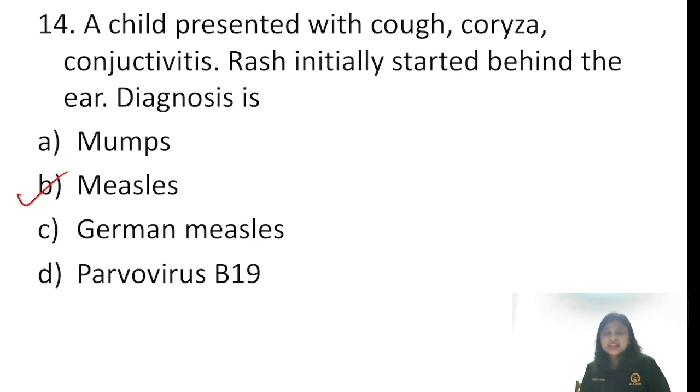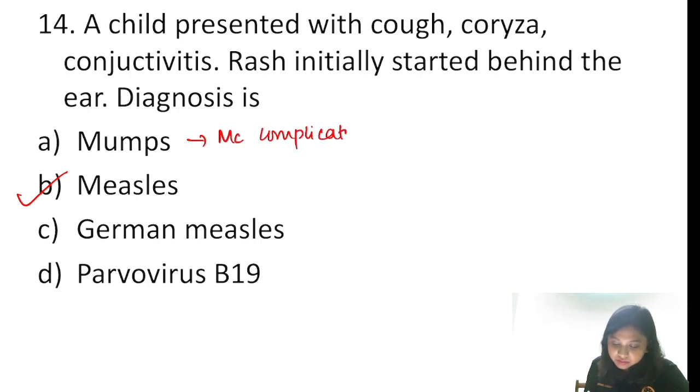Yes, in mumps we get aseptic meningitis. So in mumps the most common complication is aseptic meningitis. However, in adolescents we are going to get oophoritis as the most common complication. Aseptic meningitis.